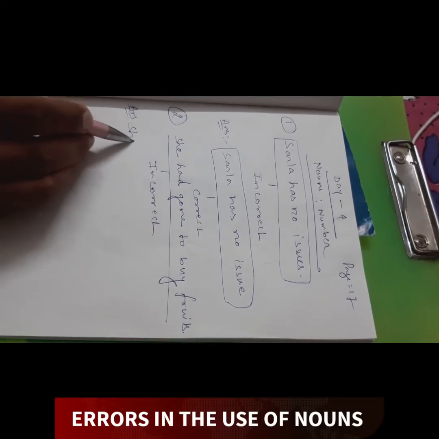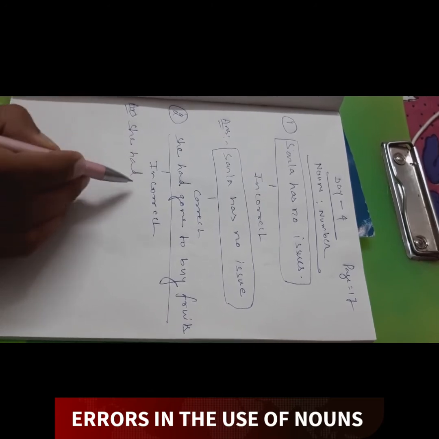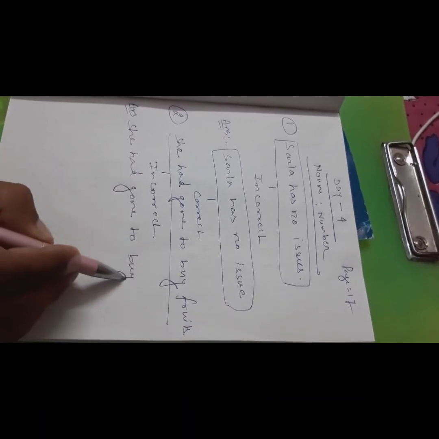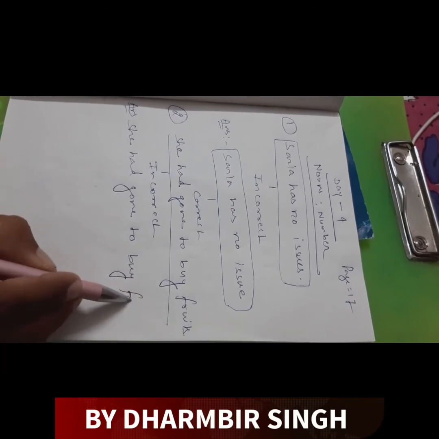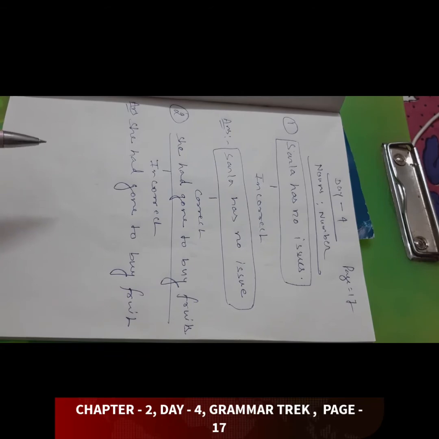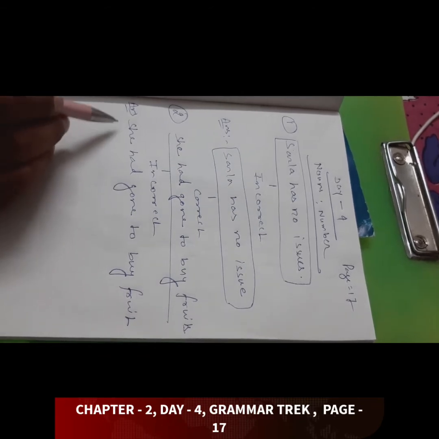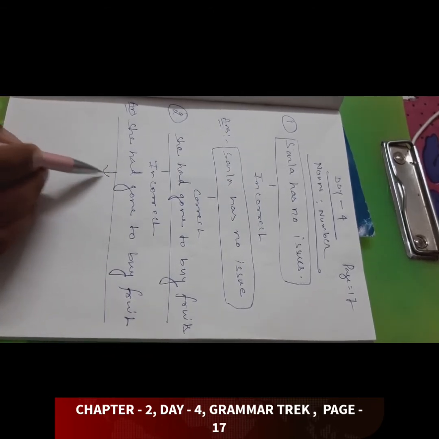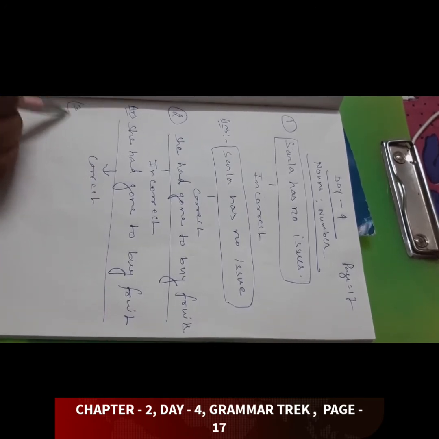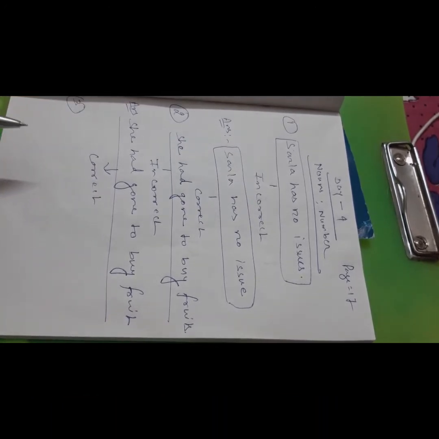She has gone to buy fruit. Here fruits is incorrect. Clear? This is the correct answer. Understand? Next and last example I am going to discuss.